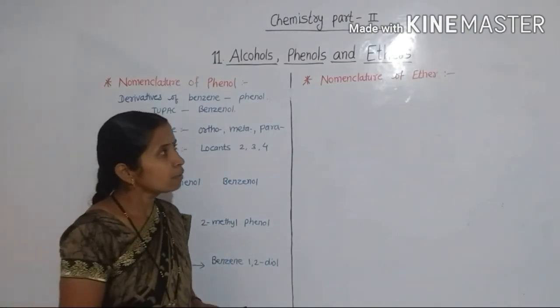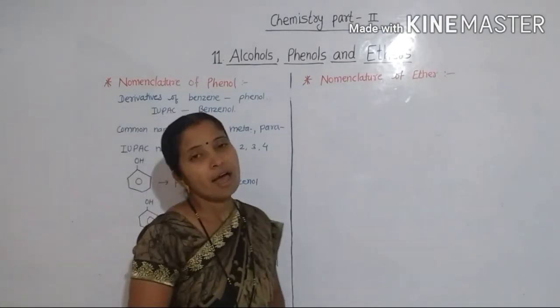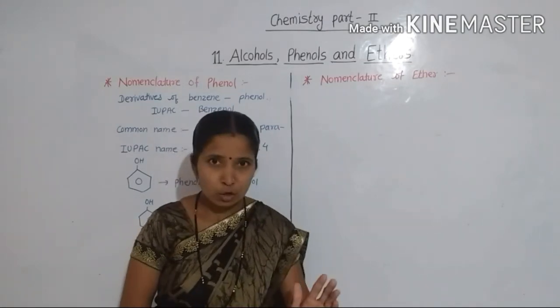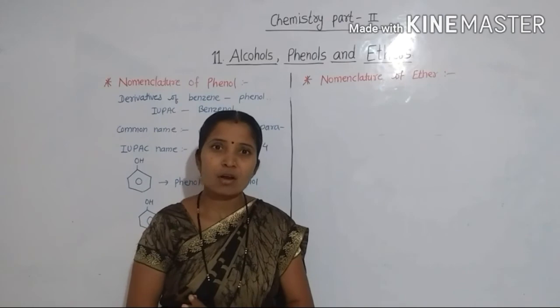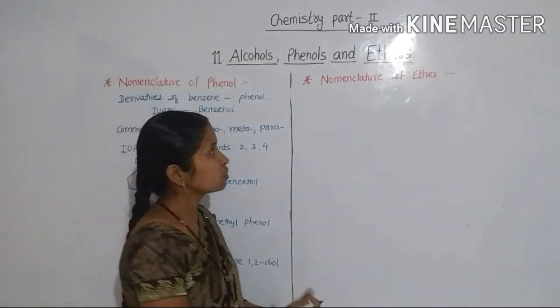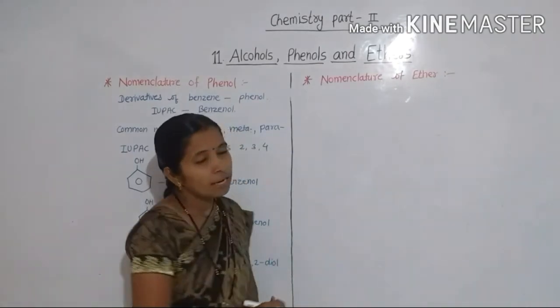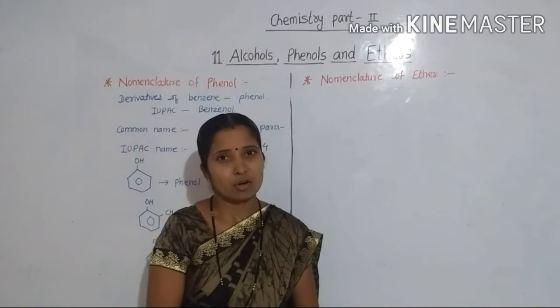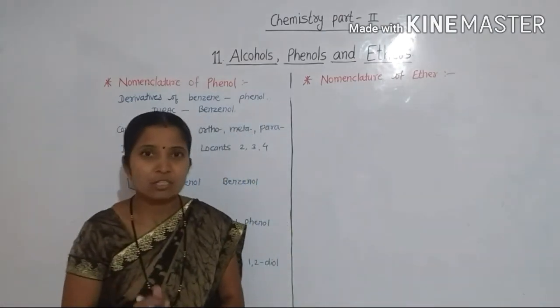In the common name system, ethers are named by writing the names of the alkyl groups in alphabetical order, and then the word ether is added.